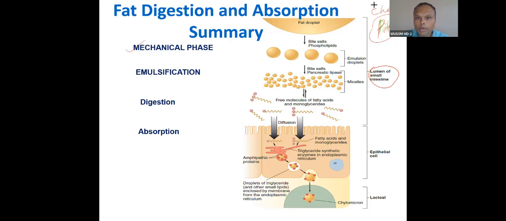After breaking, it will reach the small intestine, and in the small intestine, because of bile salt, it will break into small droplets, and again into smaller droplets. These droplets will be covered by bile salts, and this is called micelle formation. This is how micelle is formed, because of the covering by bile salts. And then on these bile salt covered droplets, pancreatic lipase will act. We will see how pancreatic lipase acts on this.